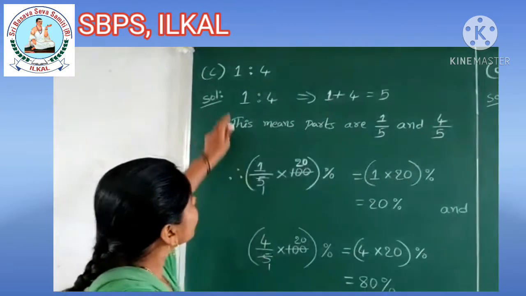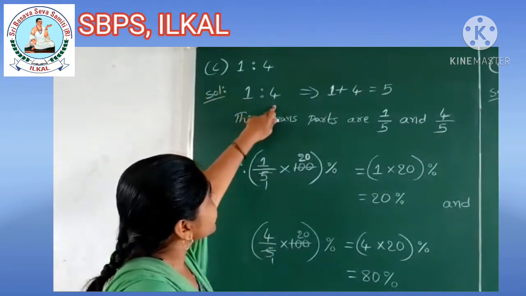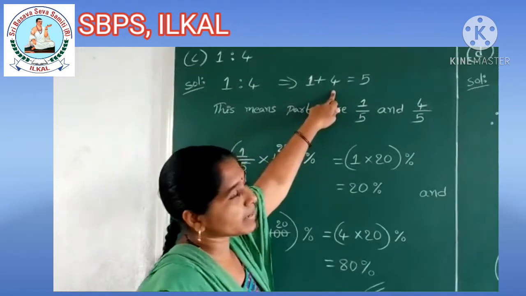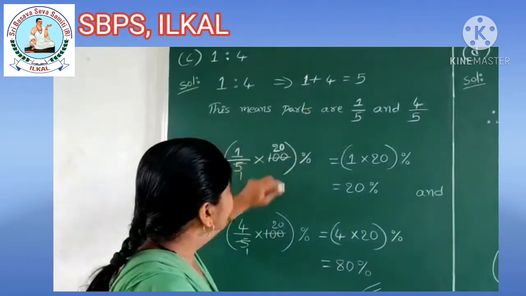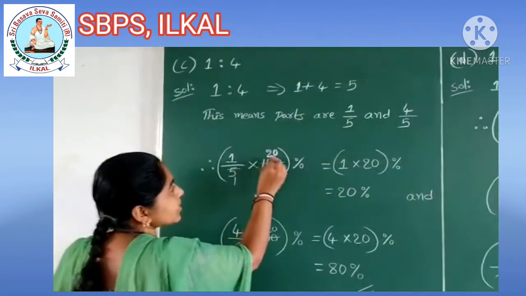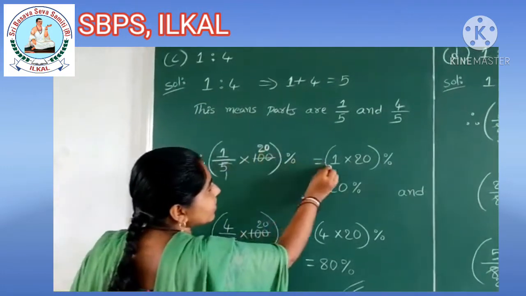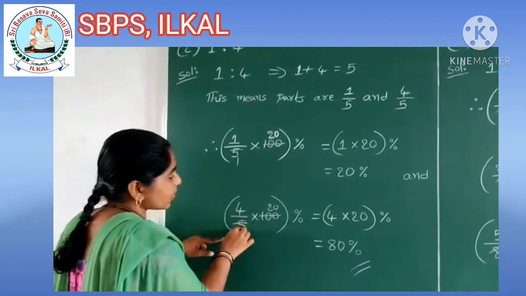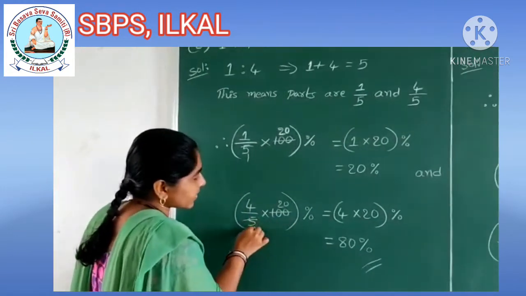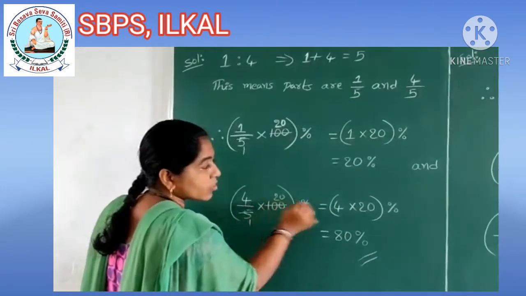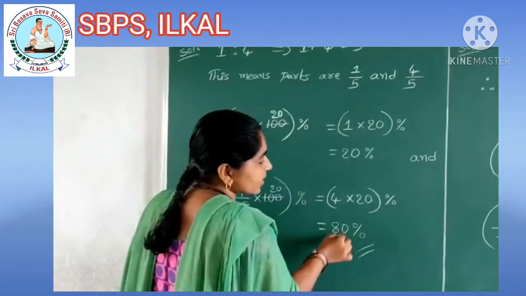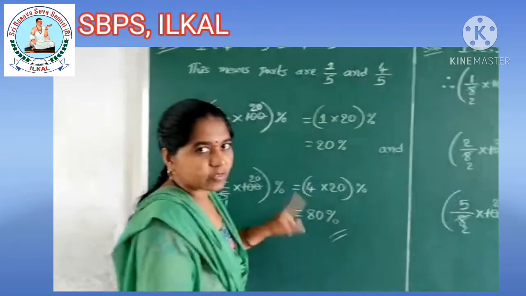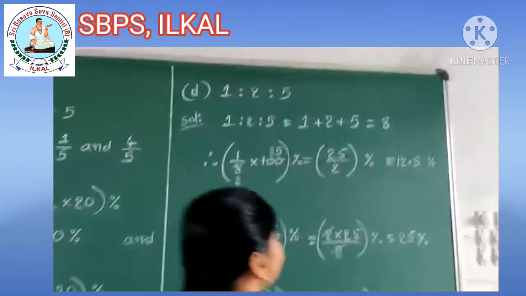Next one. 1:4 they gave. 1 plus 4 is equal to 5, children. Then 1 by 5 and 4 by 5 are its parts. 1 by 5 into 100. 5 ones are 5, 5 twos are 10, 0. 1 into 20 is 20%. And the next one is 4 by 5 into 100. 5 ones are 5, 5 twos are 10, 0. 4 into 20 remain. 20 fours are 80. 80%. 80 plus 20 is 100%. Okay. Next one.